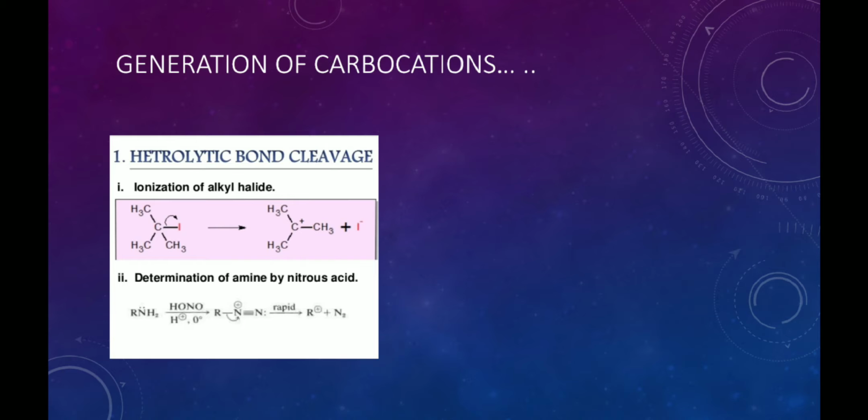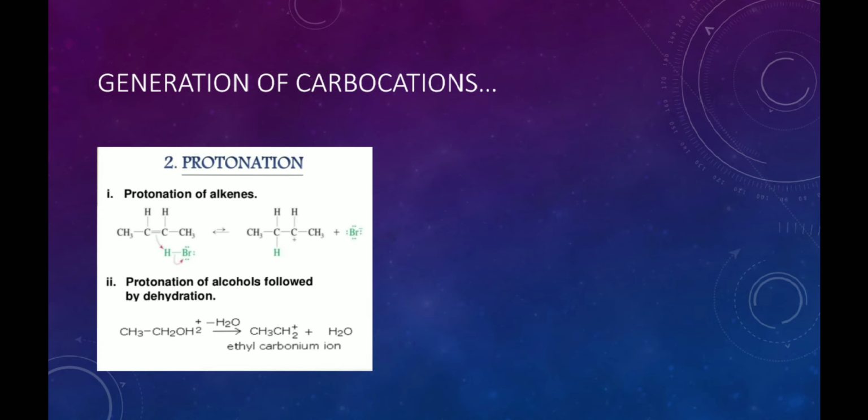In the second, there is a deamination of amine by the nitrous acid. If any amine reacts with the nitrous acid, first it will form diazonium ion which undergoes bond fission to produce carbocation and the nitrogen gas is eliminated.